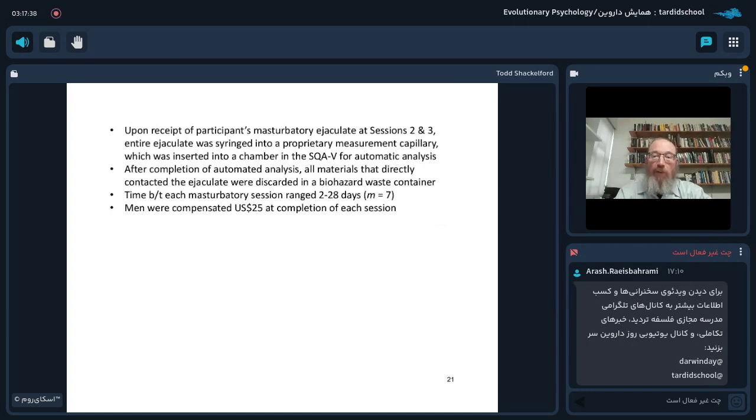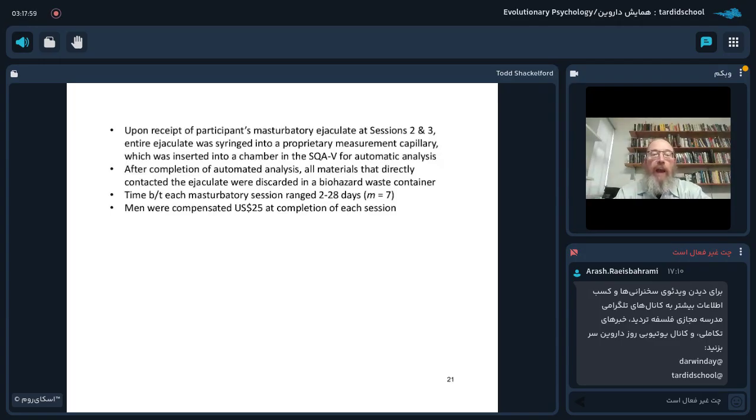Upon receipt of the participant's masturbatory ejaculate at sessions 2 and 3, the entire ejaculate was syringed into a proprietary measurement capillary, which was then inserted into a chamber in the SQAV for automatic analysis. After completion of the automated analysis, all materials that directly contacted the ejaculate were then discarded in a biohazard waste container.